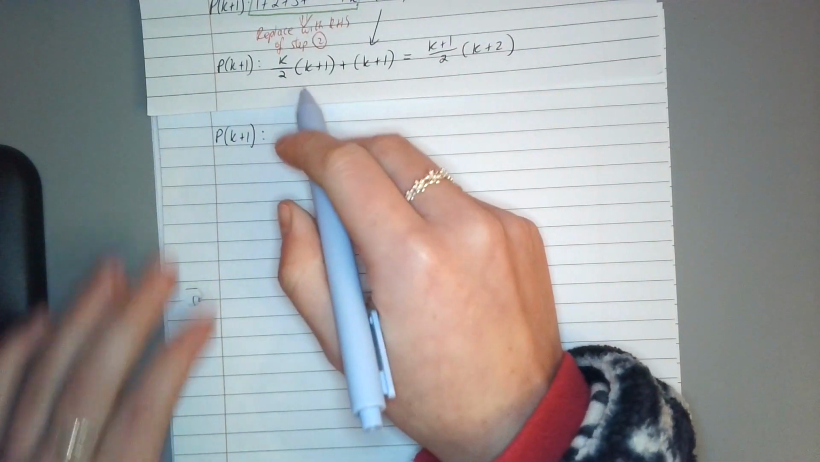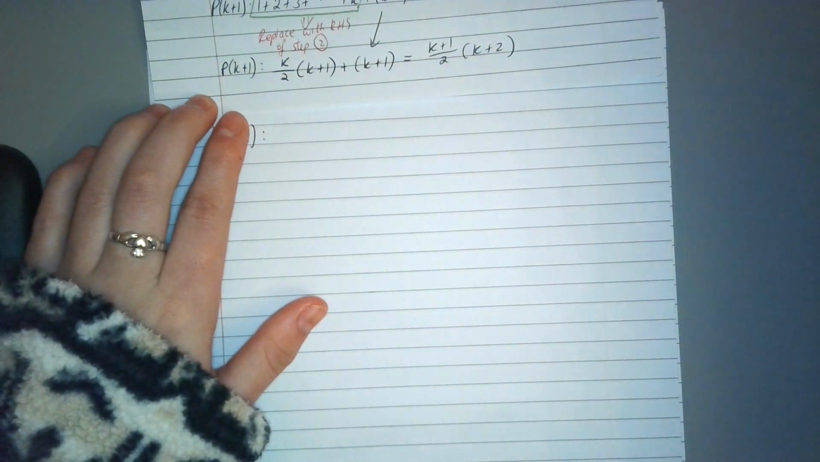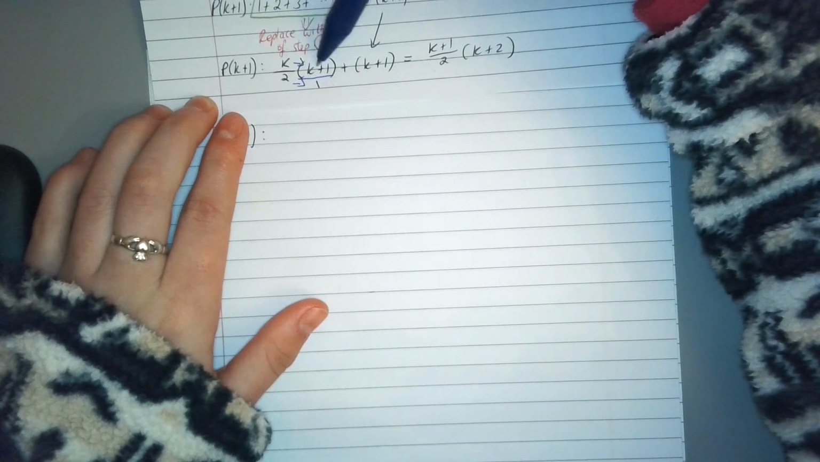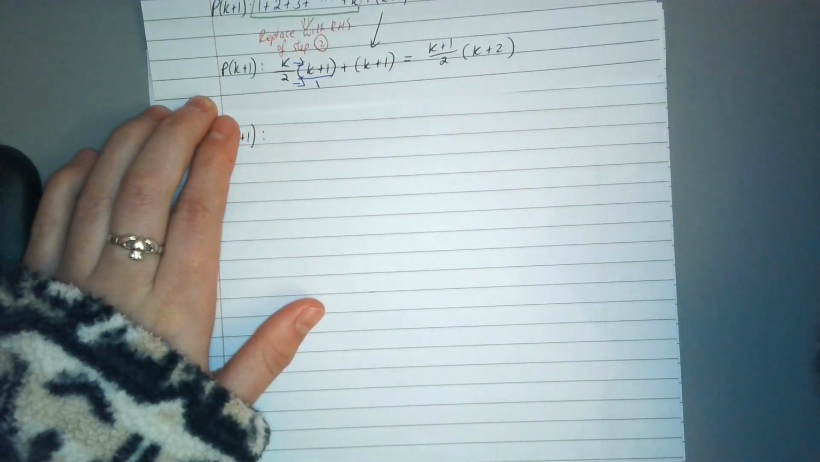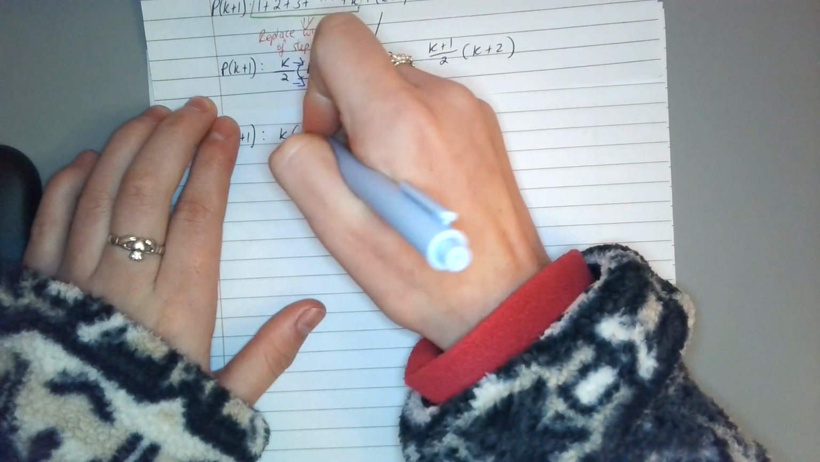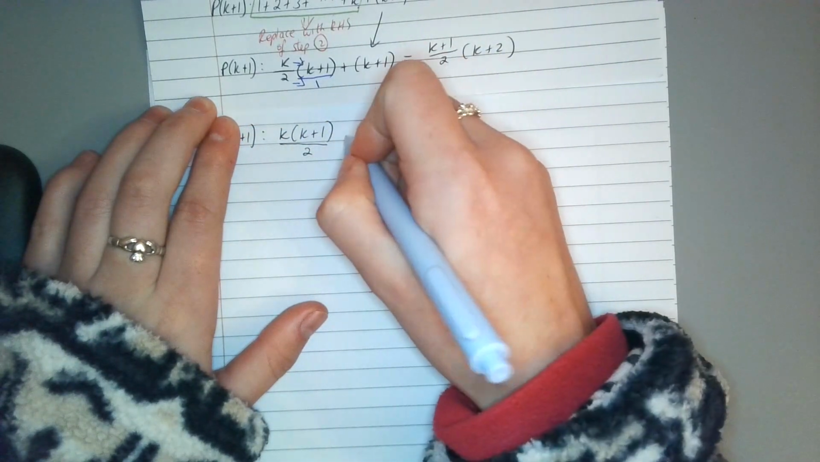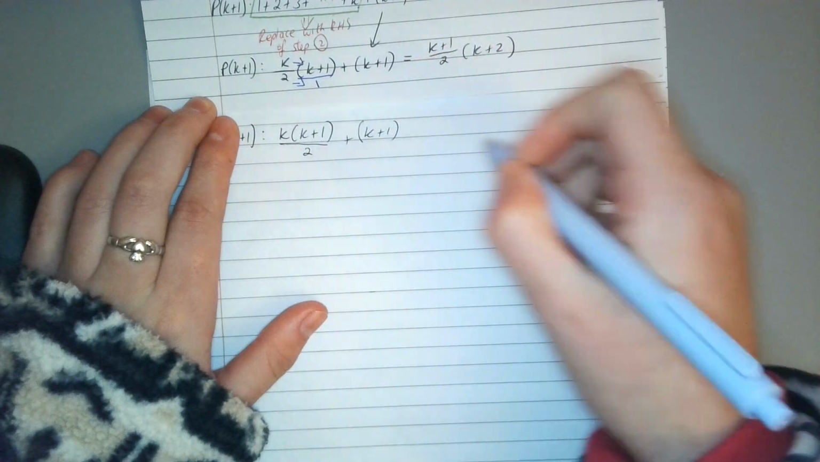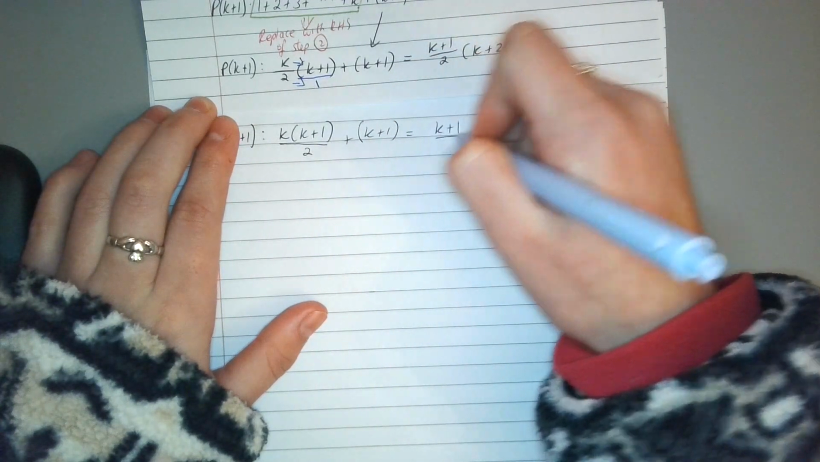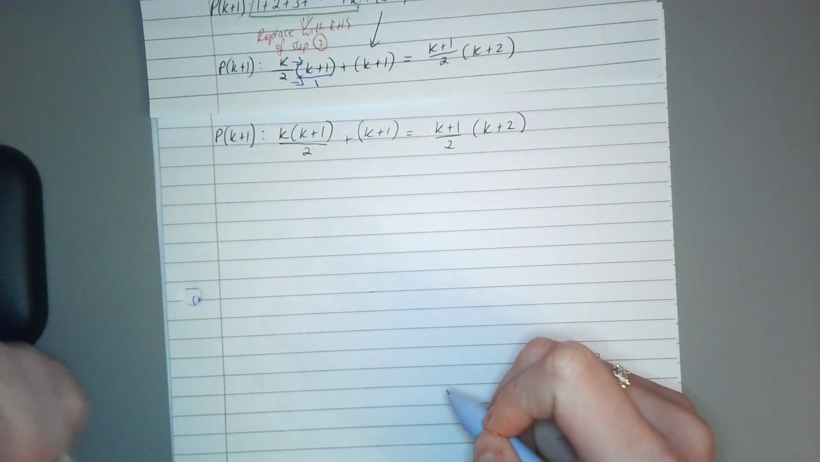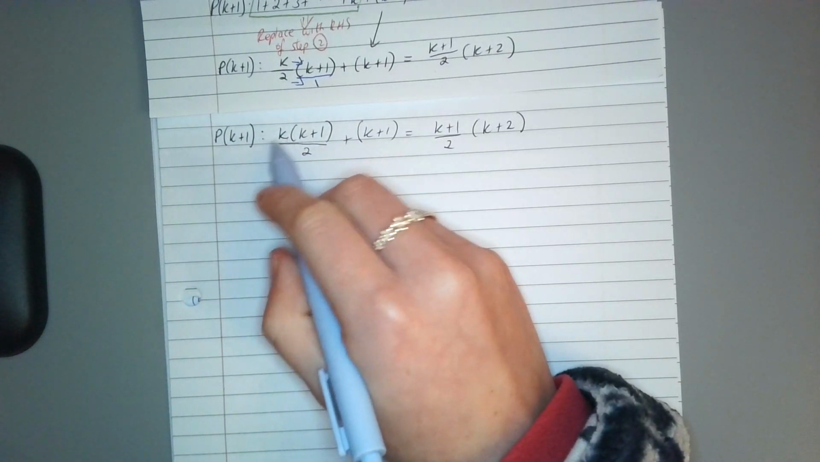Okay, so when we multiply this, remember this bracket is over 1, and when we multiply our fractions, we're multiplying across. So this bracket's over 1, and we're multiplying our fractions across. Okay, so k times k plus 1 is on top. 2 times 1 then is over 2, plus this bracket, k plus 1, equals k plus 1 over 2 bracket k plus 2. Okay, and we'll just multiply out the top bit here, and then we'll see what we can do.